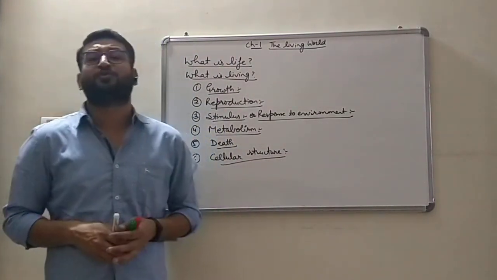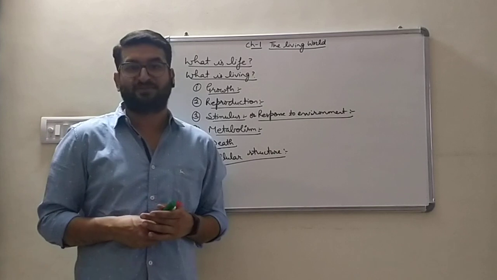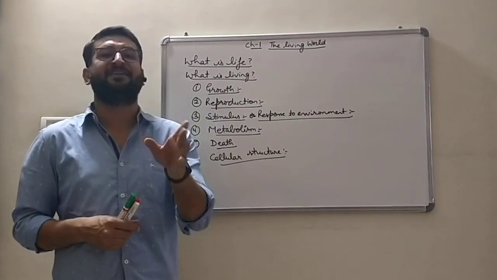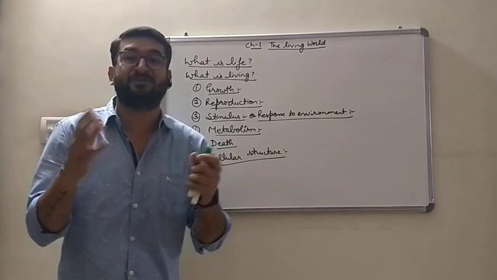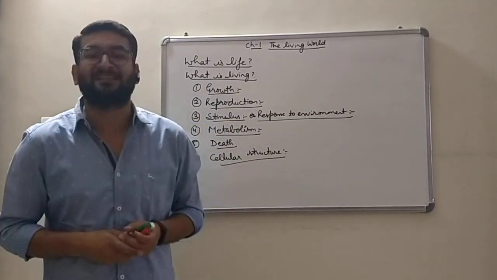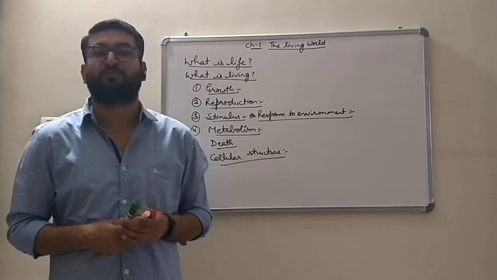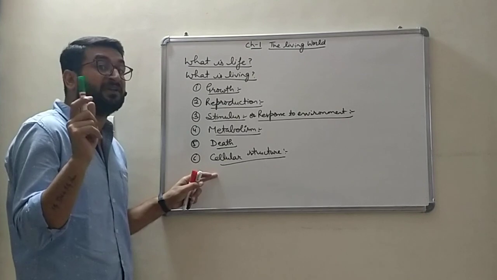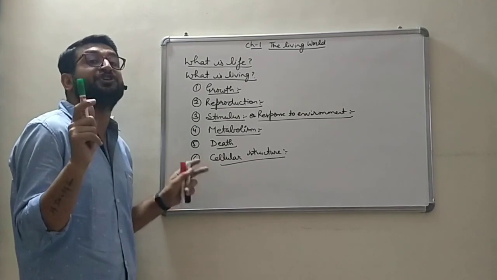Living organisms are composed of cells, whereas non-living organisms do not have cells. Although both living and non-living things are made up of atoms, molecules and ions, living organisms have cells, whereas non-living organisms do not possess cells. But cellular structure is not a defining property, it is a defining feature.